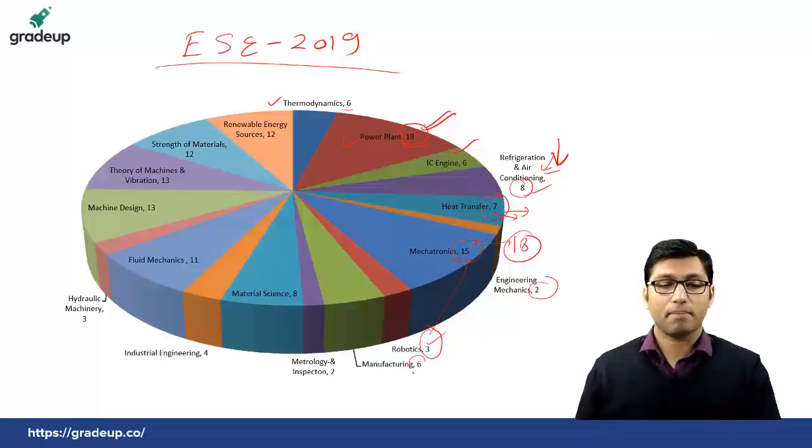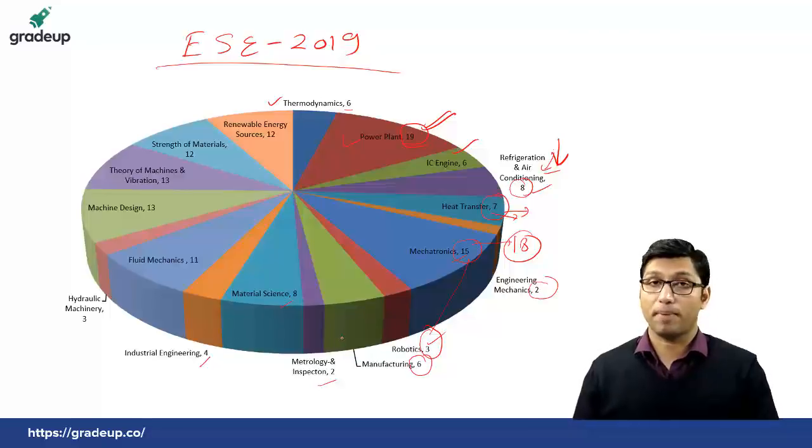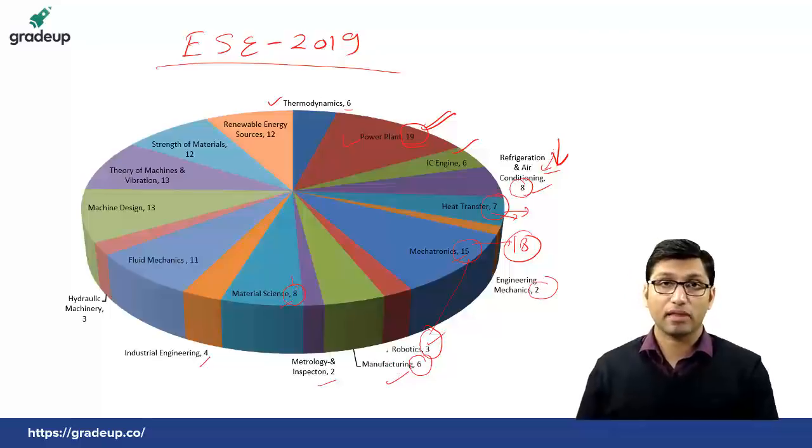If we compare manufacturing, metrology, inspection, material science, industrial, combined there were 20 questions from these 4 topics. Previously from these 4 topics there used to be 25 to 20 questions. So there is not a major change, but what major change has been noticed is that from material science there were more questions as compared to manufacturing. From material science there were 8 questions, and in manufacturing there were 6 questions this time. So this is a major change that has been noticed.